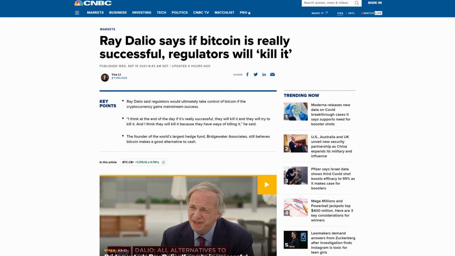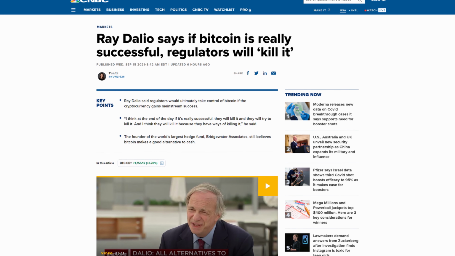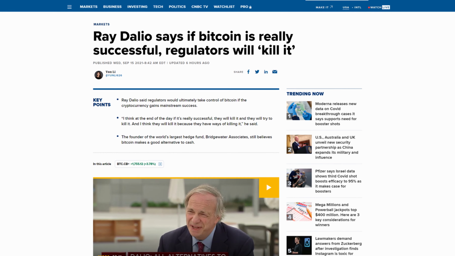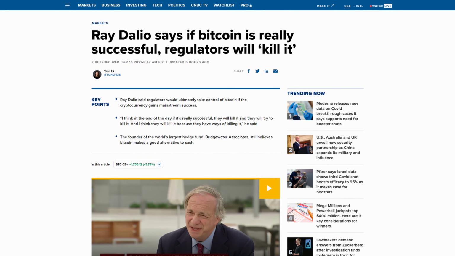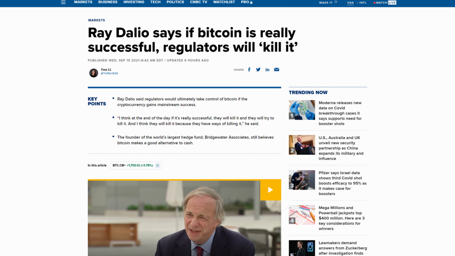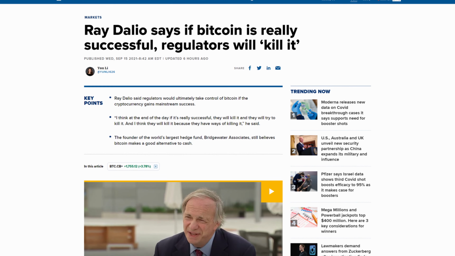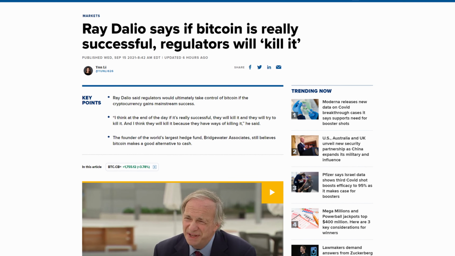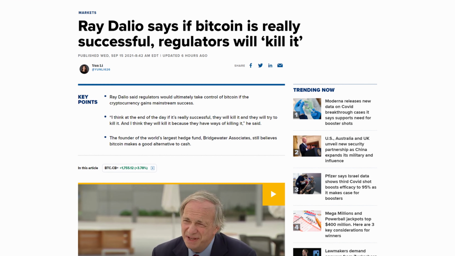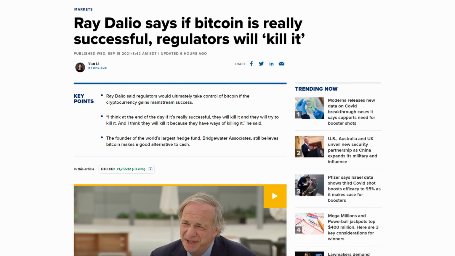We saw Ray Dalio come out saying that the regulators will kill Bitcoin if it gets too successful. Ray Dalio, who is the founder of the world's largest hedge fund, believes that regulators will take control of Bitcoin by doing this. Ray Dalio compared Bitcoin to the tulips in Holland, where there are so many things in history that didn't have intrinsic value but had perceived value at that time. However, in the end, he believes that Bitcoin makes a good alternative to cash and owns a relatively small amount of it when compared to his gold exposure.